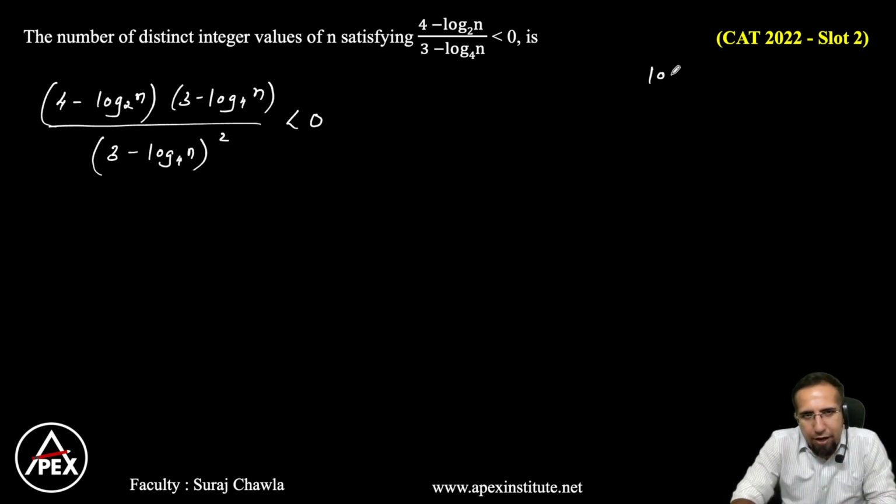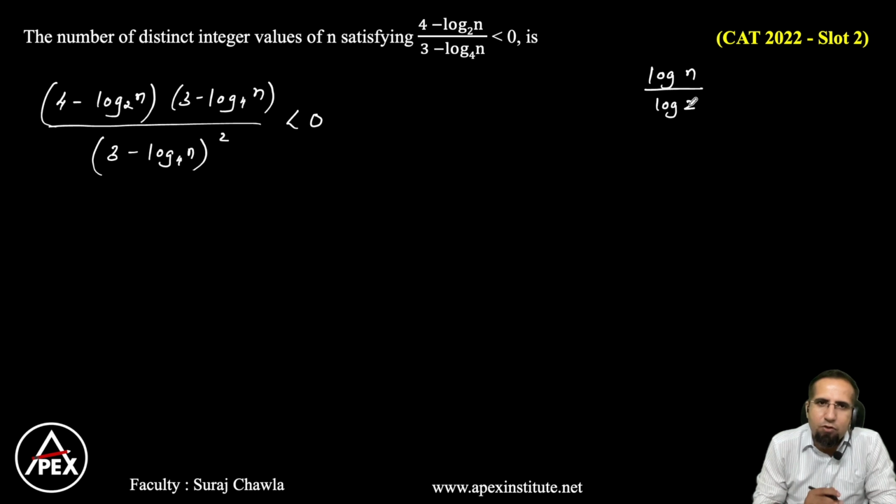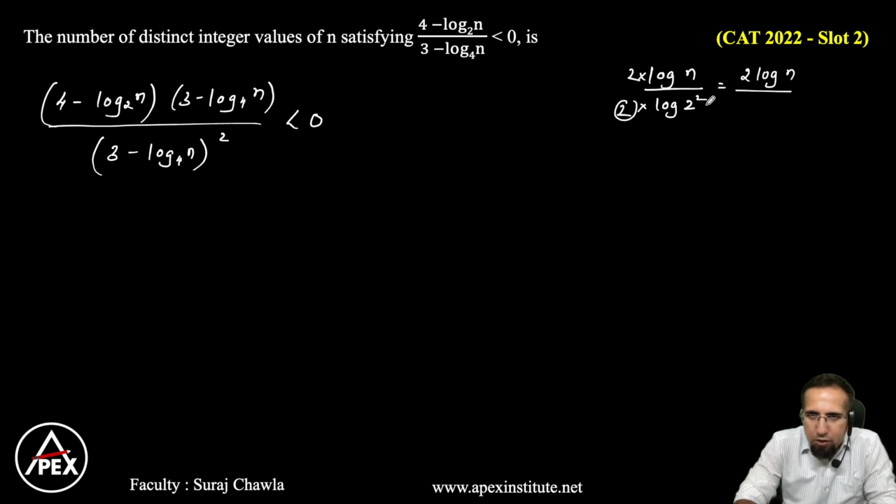Now, just look at this for example. Can I write log n base 2 as log n by log 2? Now, since I want the base as 4, I multiply by 2 on both sides. So this becomes 2 log n divided by, I can take this 2 as a power, that becomes 2 square, so log 4.